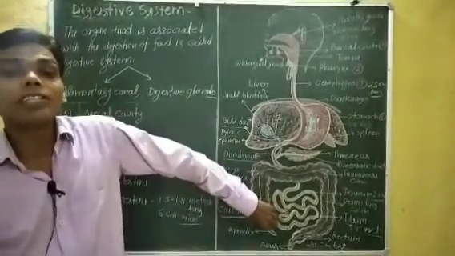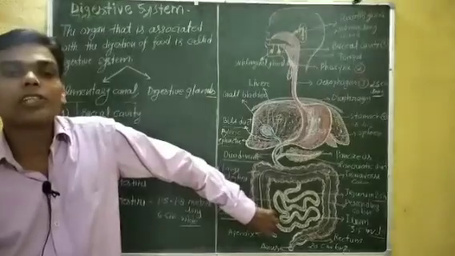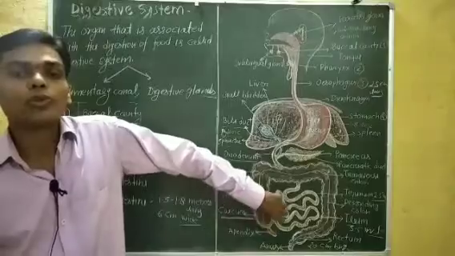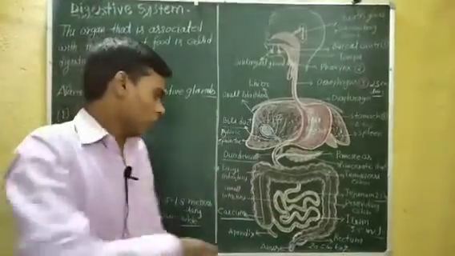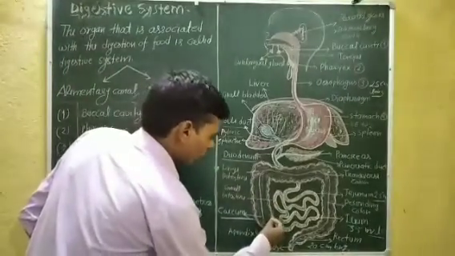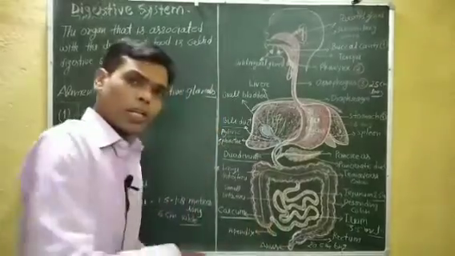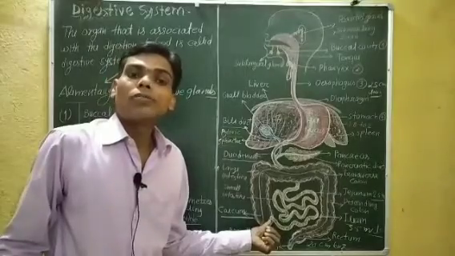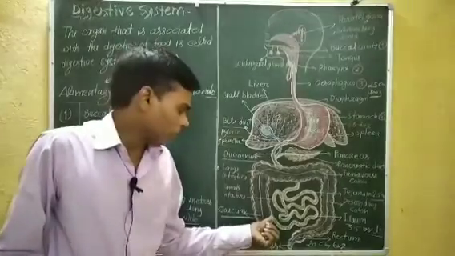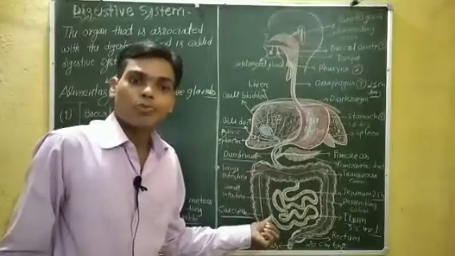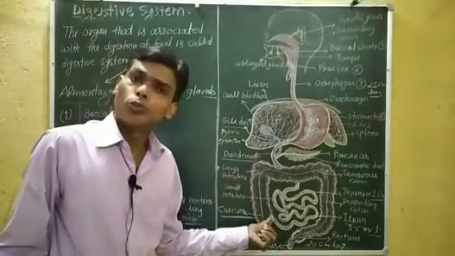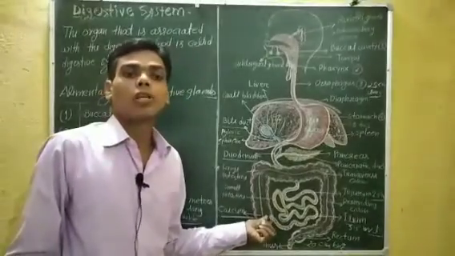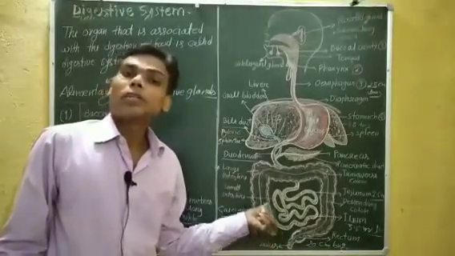The opening of the small intestine into the cecum is controlled by the ileocecal valve. The ileocecal valve permits food to move down into the large intestine, but not back.